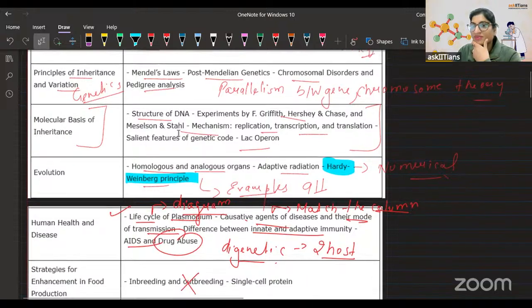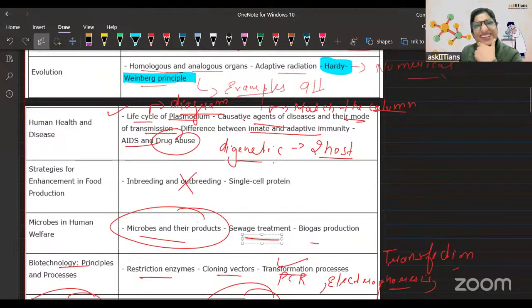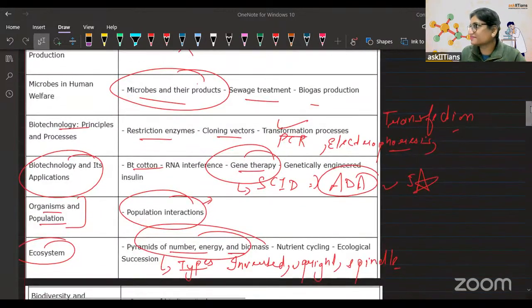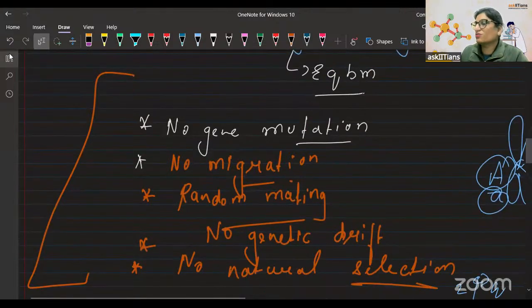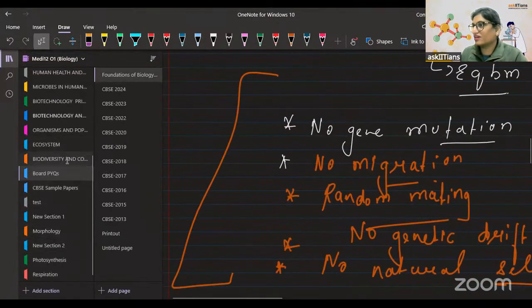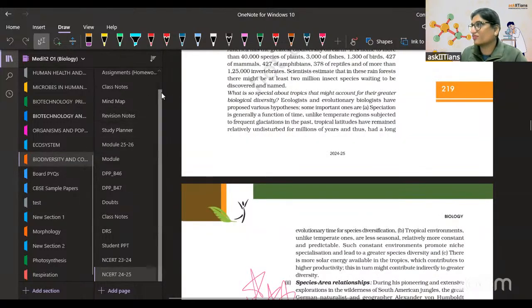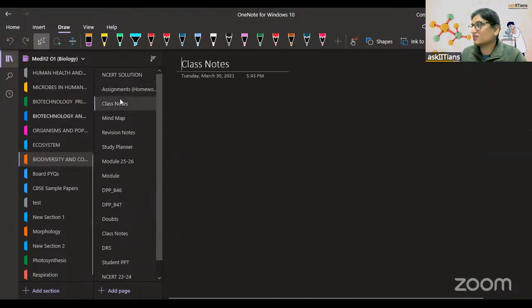Yeah, ma'am, can you explain biodiversity loss? Biodiversity loss, that's a very important topic you're asking. So basically, how biodiversity loss happens and what are the reasons? That's what you have to learn. Okay, let's move. By the way, I can do one thing. My notes are already there. I can refer to that. It will save time since we are short of time now. Here, class notes. Biodiversity.